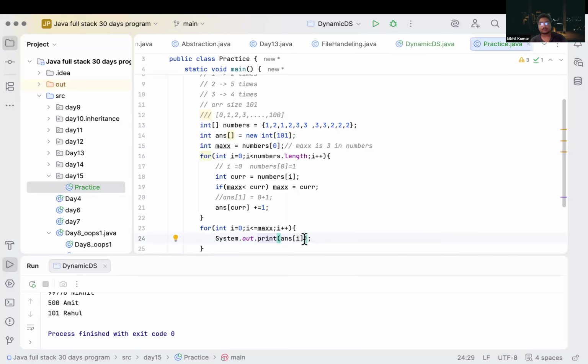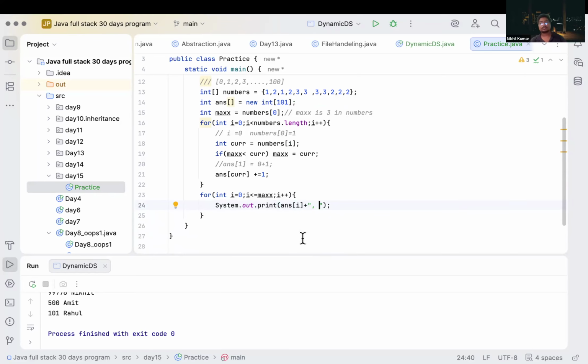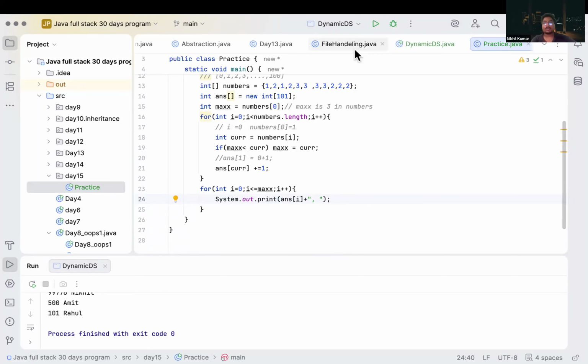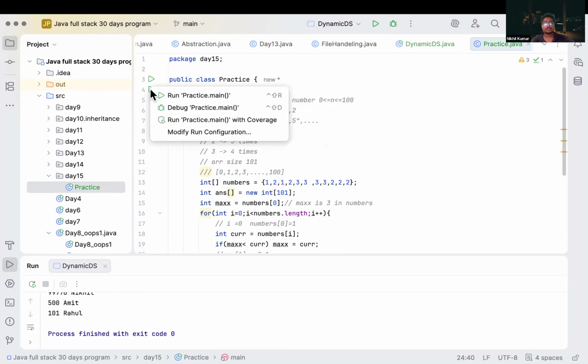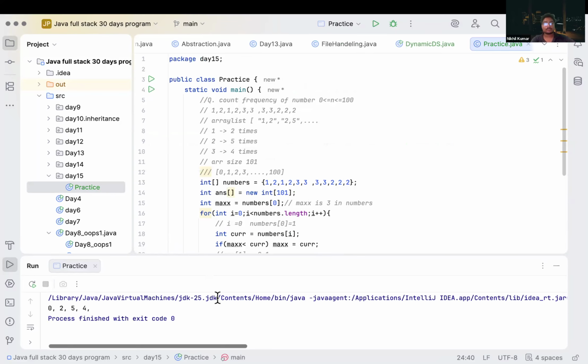Or what we can do? Can we do it? If we print this, what will be the output here? 0, 2, 5, 4. Correct?